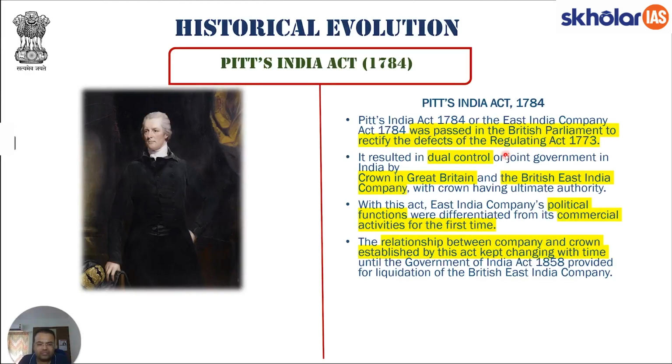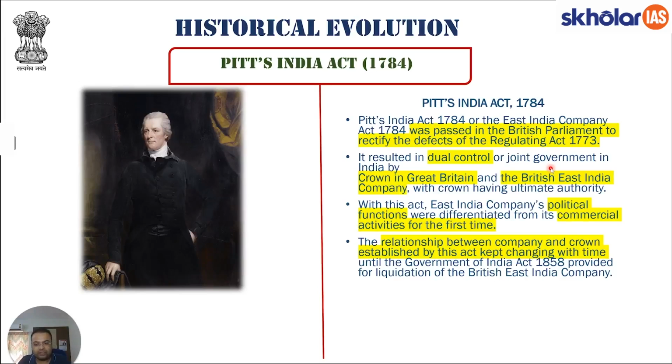The whole idea was that now that it's been 11 years since 1773, we have some experience with everything that has happened, and certain modifications could be made in order to make the company operating in India more efficient and effective, right? So what exactly did Pitt's India Act do? It resulted in dual control or joint government in India.